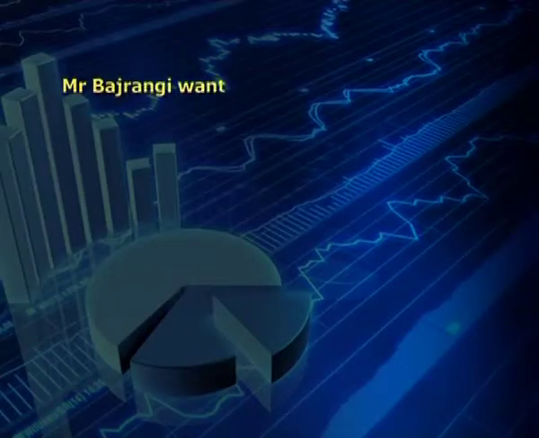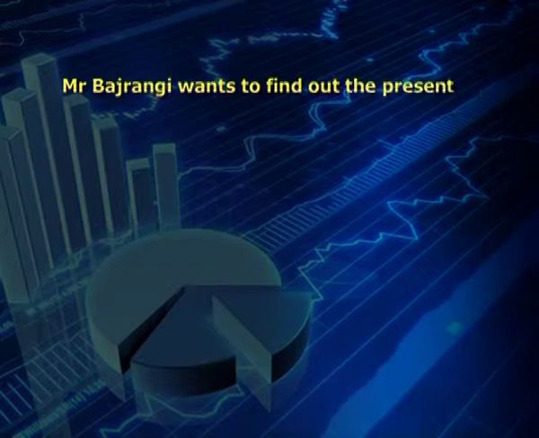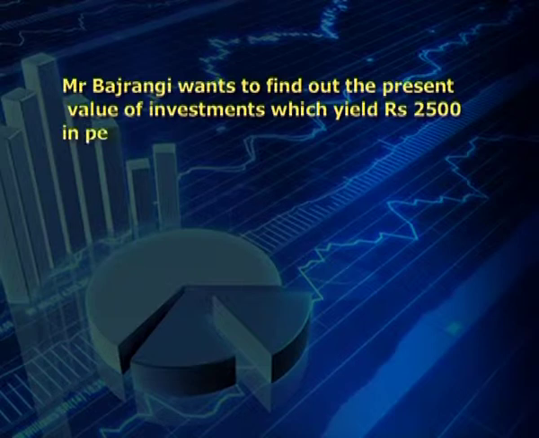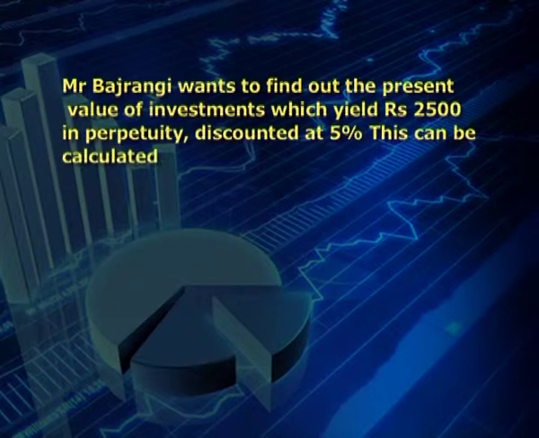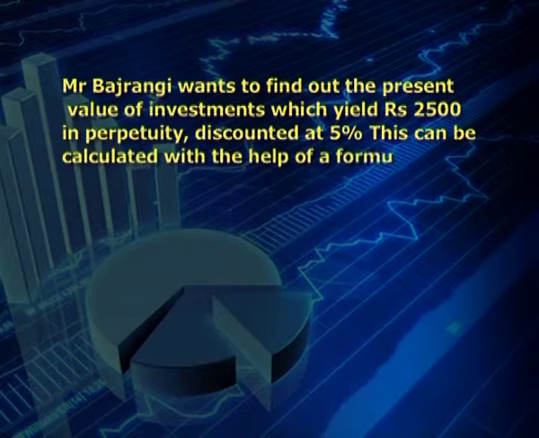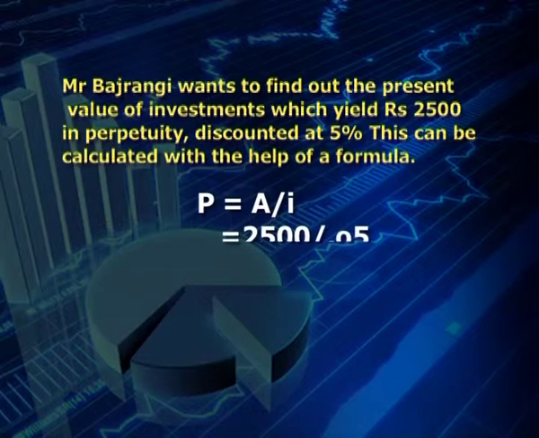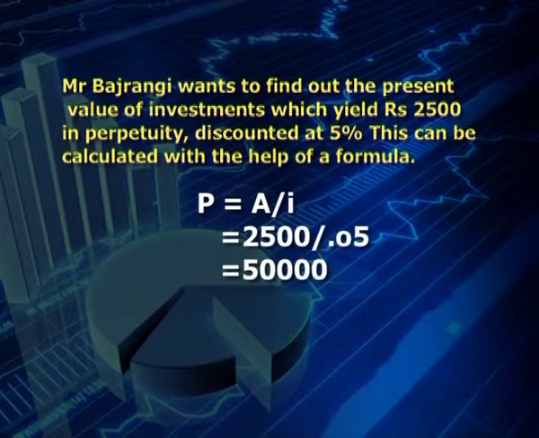Mr. Bajrangi wants to find out the present value of investments which yield rupees 2,500 in perpetuity discounted at 5%. This can be calculated with the help of a formula: principal is equal to annuity divided by interest. Here the annuity is 2,500 rupees, interest or discount rate is 0.05, so P is equal to 50,000 rupees.